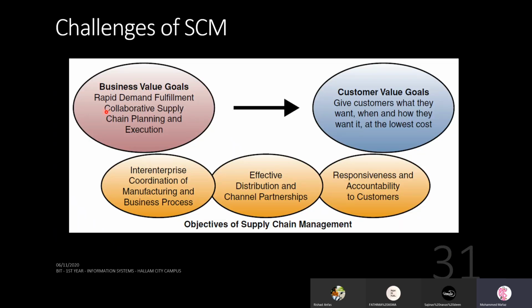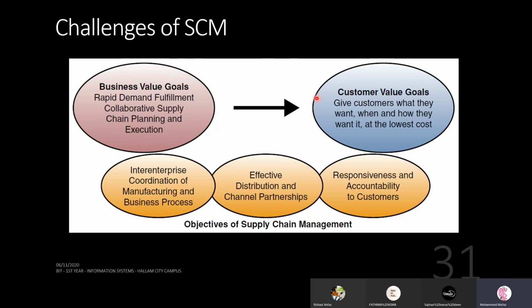So what happens is you have your business goals, which you need to align with the customer value goals. That is a big challenge. As a business, you want to fulfill rapid demand. You want to make sure collaborative supply chain planning and execution is taking place. As a production company, you will be focused on the business value goals.